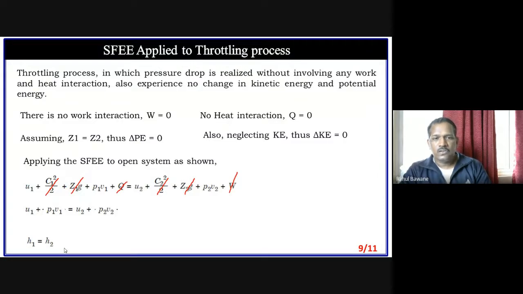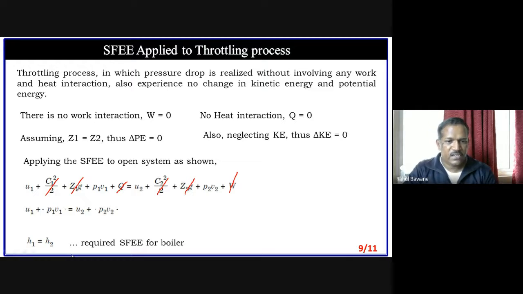They ask, tell me the name of the process where constant enthalpy is maintained, and everyone gets stuck. So remember, constant enthalpy process means a throttling process, where we reduce the pressure without any appreciable work done or heat interaction. So this is our final steady flow energy equation for the throttling process.